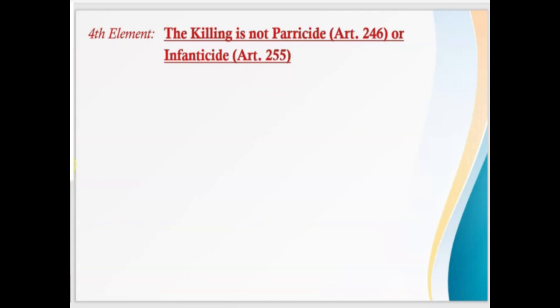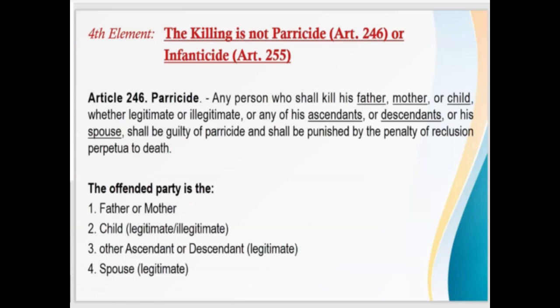Now, the fourth element in the crime of murder is that the killing is not parricide or infanticide. What is parricide? Any person who shall kill his, so these are the offended parties: father or mother, child, legitimate or illegitimate, legitimate other ascendant or descendant, and legitimate spouse. Dito sa child, he can either be legitimate or illegitimate. Pag sinabi mong illegitimate, yan yung anak ng dalawang tao na hindi kasal. Eto sa number 3, kailangan yung other ascendant at saka descendant is legitimate.